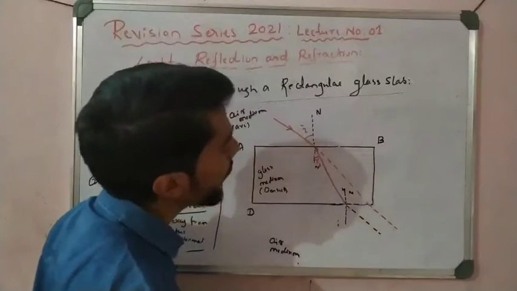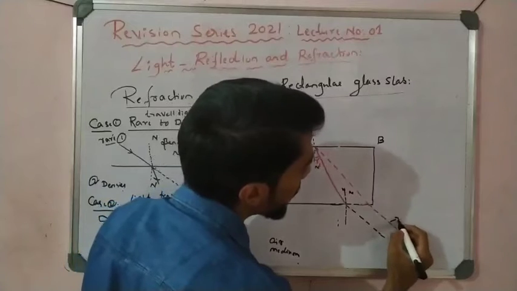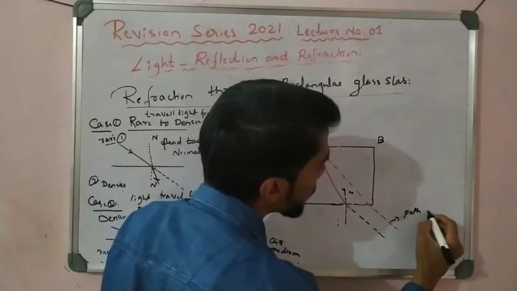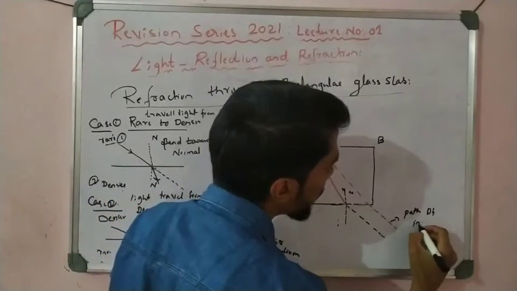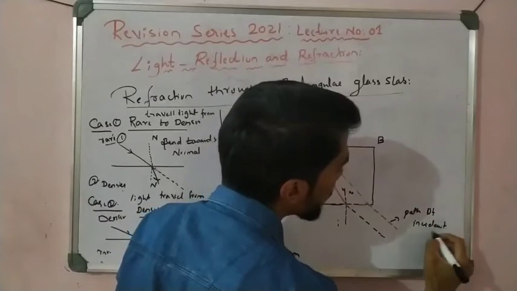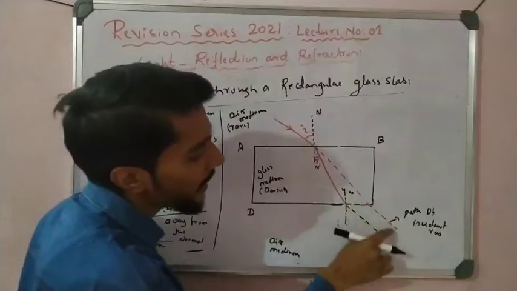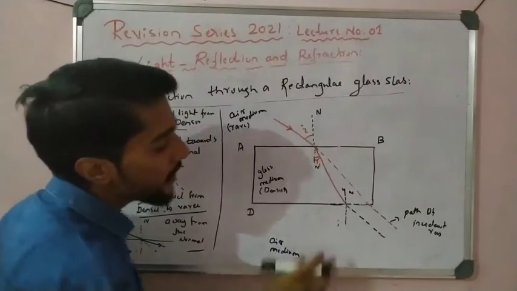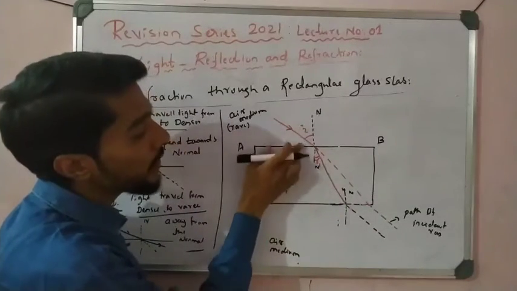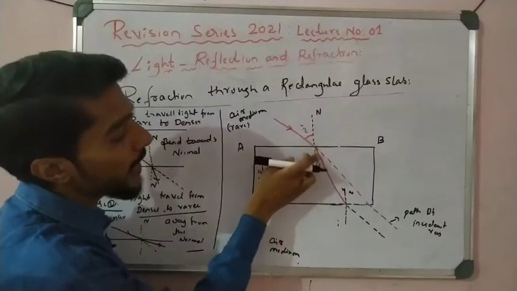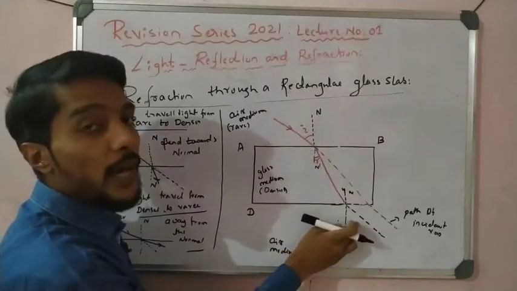This is the actual path of the incident ray. If there is no glass slab, the light can travel in a straight line. If a glass slab is present, first the light is bent here, and then the light is bent away from the normal.